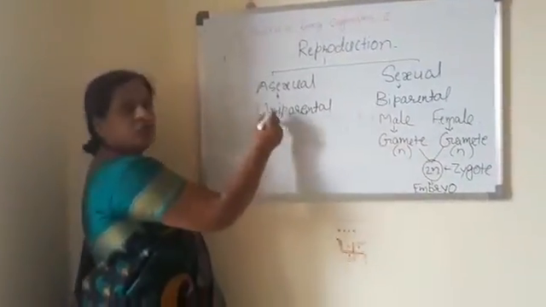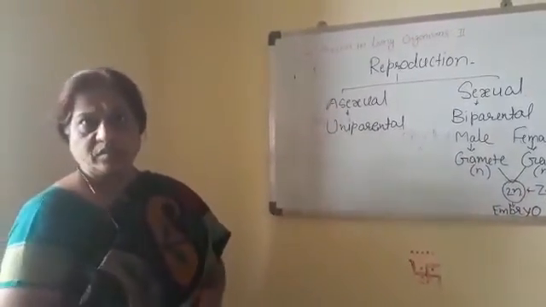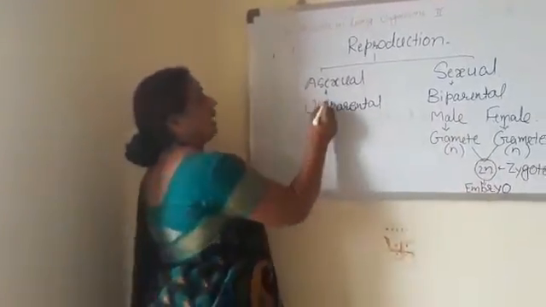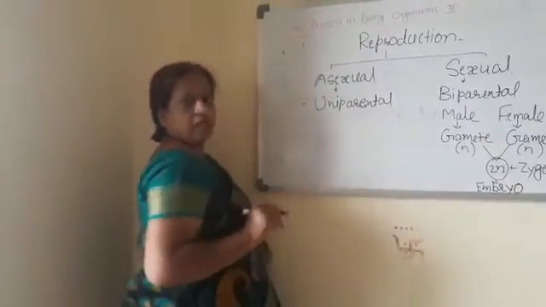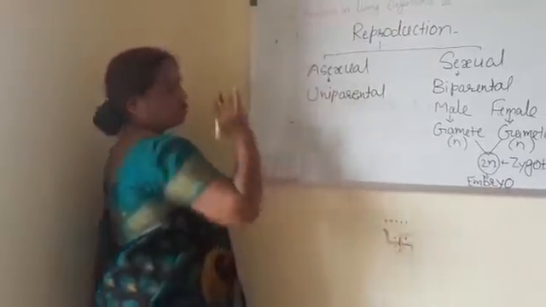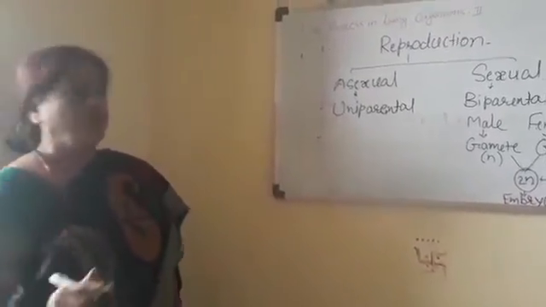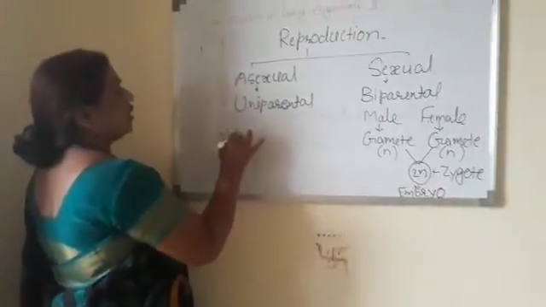In asexual reproduction, the new individual is formed by simple cell division, mitosis. This is uniparental, as I mentioned here. Now the next important thing is that asexual reproduction takes place in less developed organisms, for example, unicellular organisms.